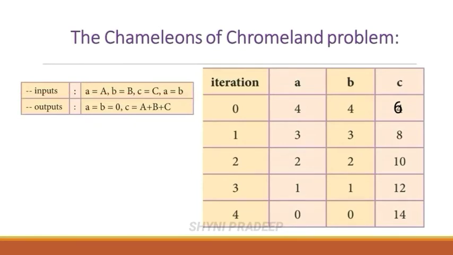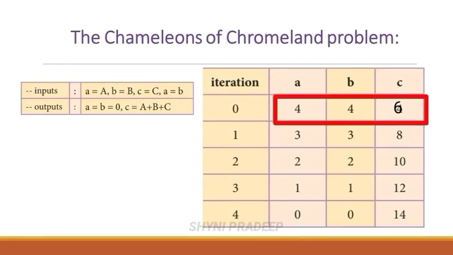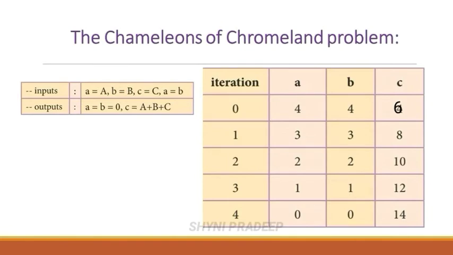Now let us find the solution for this problem. Write iteration. Next write the variables A, B, C. First write the iteration 0 and write the initial values for A, B, C variables. Initial values are what? A is equal to 4, B is equal to 4, C is equal to 6. And next write iteration 1. Whenever two chameleons of different colors meet, they both change their color to the third color.